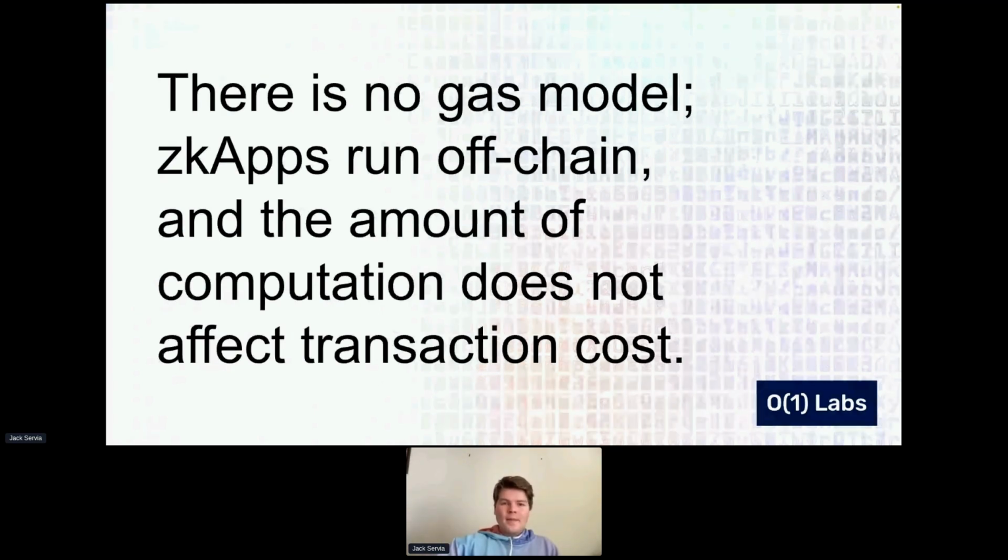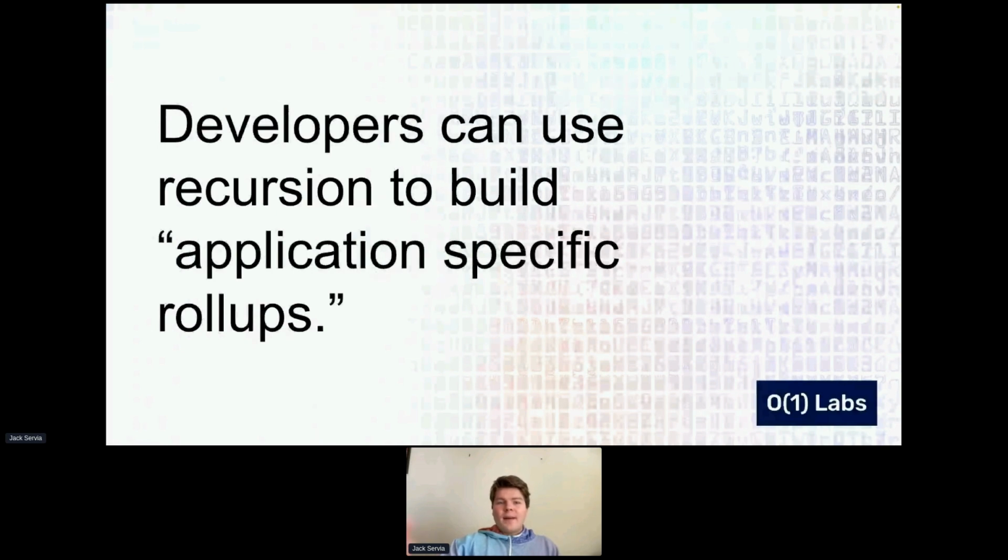The other thing that you can do is build these application-specific rollups using recursion, so that you can actually do an unlimited amount of computation. Like if I wanted to prove that I had kept the correct moving average of, I don't know, the price of some sort of asset for an extended period of time, I could prove that I did it for the last hour, verify that proof, and then prove that I did it for the next hour, verify that proof, and prove that I did it for the next hour, and so on. And I can forget all of the prior proofs. I just need the most recent one. And so this means we can do an unlimited amount of computation and have this proof that attests to the fact that we did it correctly.